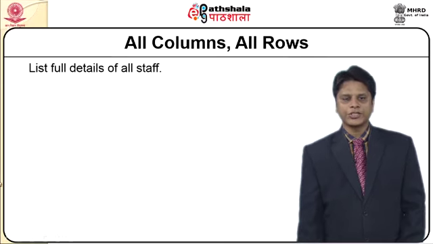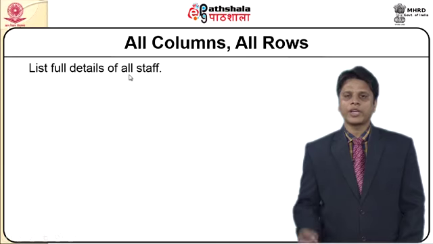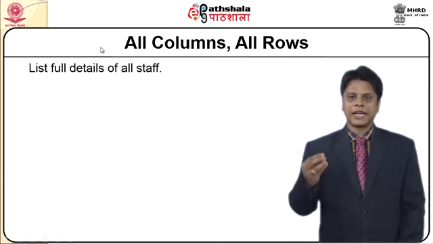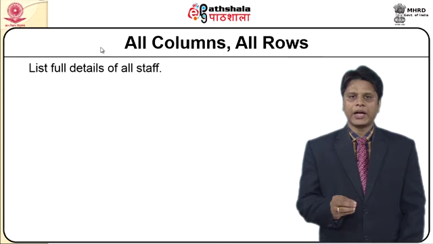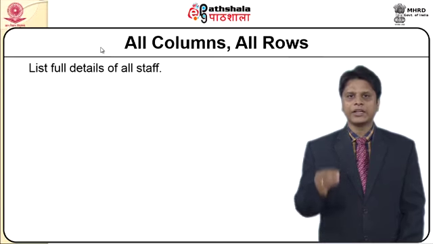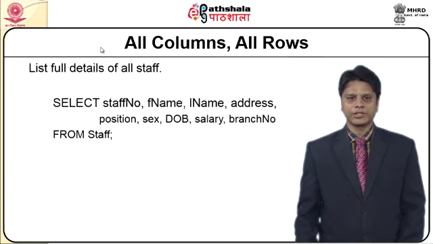Initially some person can ask me to list, from a table, complete details of all the staff who are working for a company. For this I require the complete details of a staff database, so as per this query I may have to present the full details of the staff database.